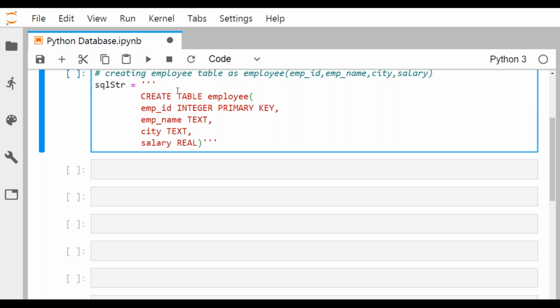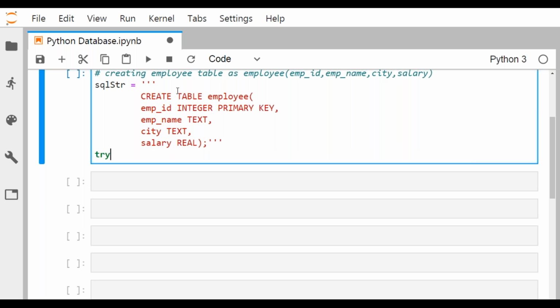So here, don't forget to give the semicolon, because this semicolon is not a part of Python. This semicolon is a part of your SQL. So whenever you write any SQL query, please don't forget to give the semicolon at the end. So I've just written here create table employee, employee ID integer primary key, EMP name that is text, city is text, and then salary real. After real, don't give a comma, close the bracket, and then give the semicolon. This semicolon is for the SQL. So go for this.